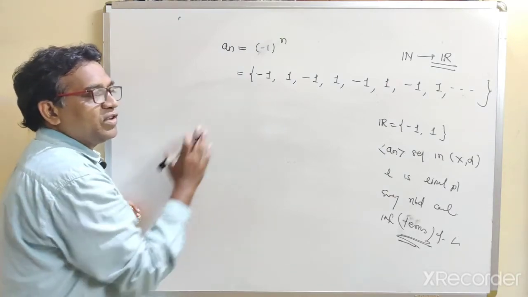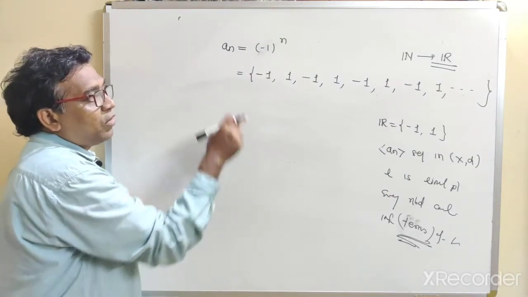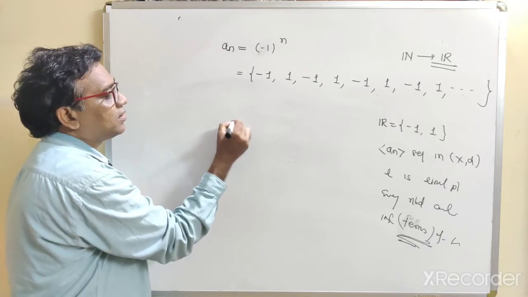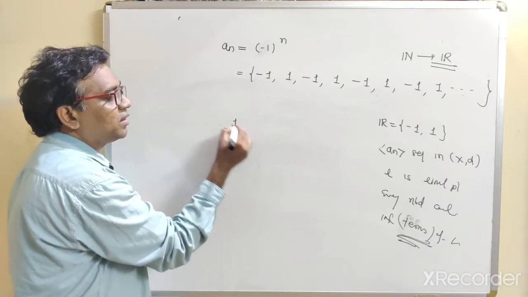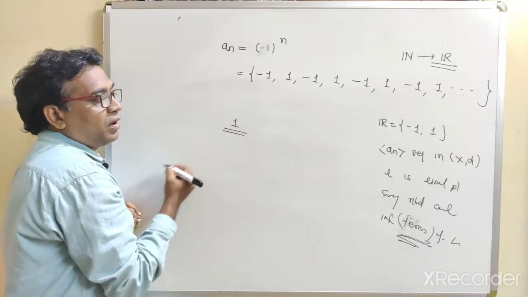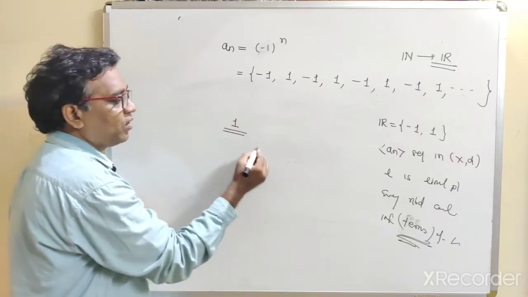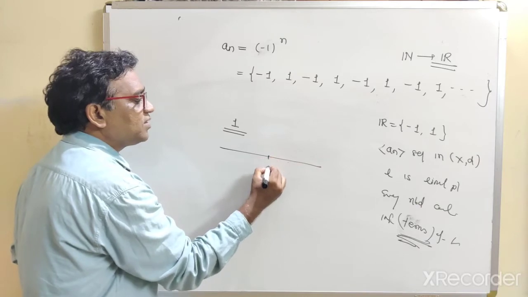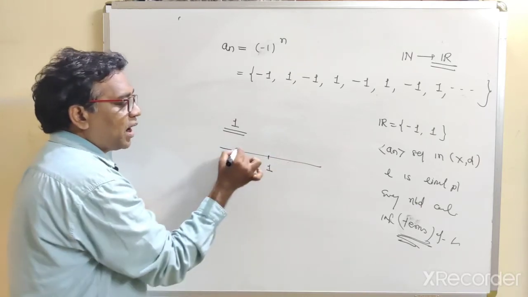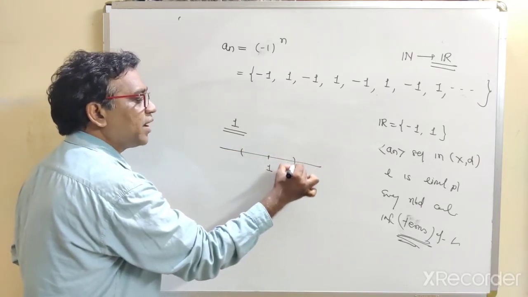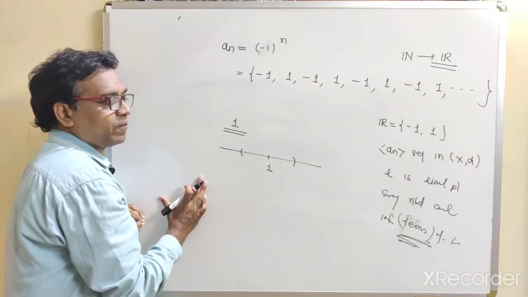So see the definition of limit point. For this sequence, how do we imagine that 1 is a limit point? Suppose we consider the point 1 and its neighborhood, or open sphere.